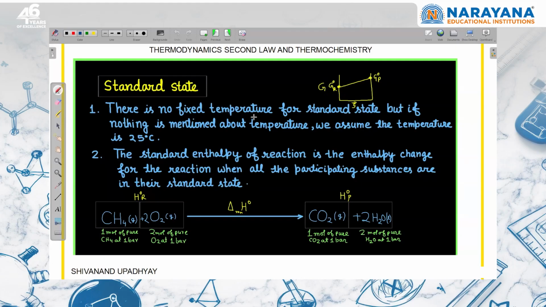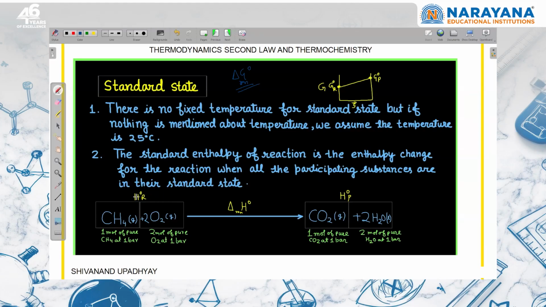There is no fixed temperature for standard state, but if nothing is mentioned about temperature, we assume that the temperature is 298 kelvin, because we do experiments at room temperature. That's why we take this value if nothing is mentioned. The standard enthalpy of reaction is the enthalpy change for the reaction when all the participating substances are in their standard state. We have studied about delta G naught of the reaction, right? Now they are asking about delta H naught of the reaction.